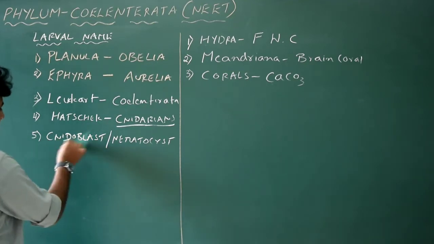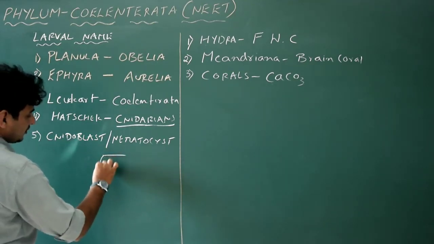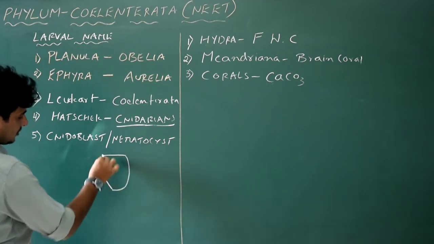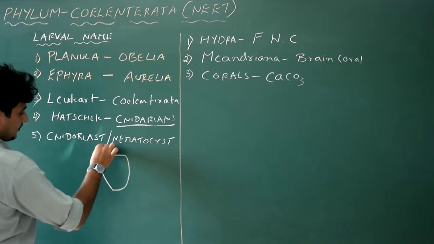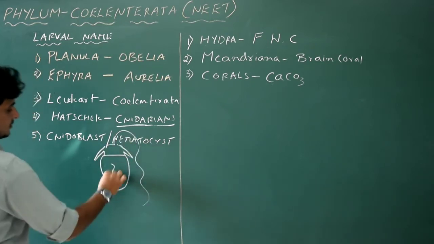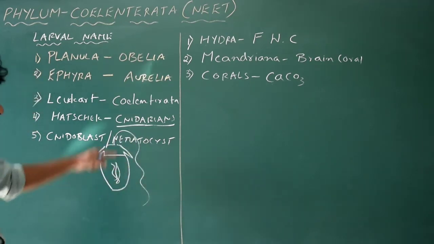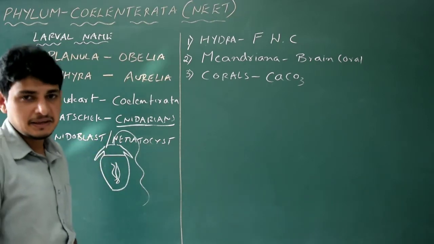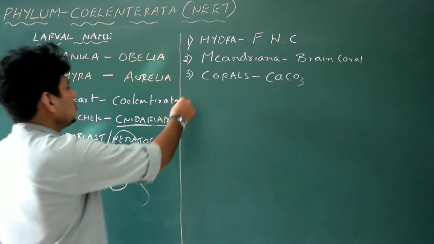Cnidoblast. Okay, so for example, if you want, I just go with this diagram. Like this. This is the diagram of the nematocyst or cnidoblast. Got it? Okay, so that is present inside the tentacle. Easy? Easy, right? Okay. So we go to the next point.